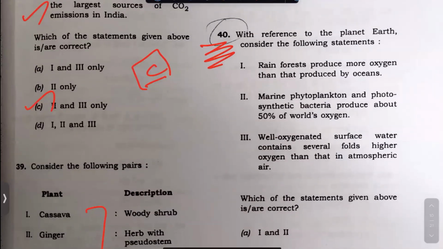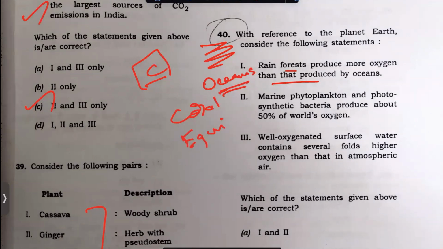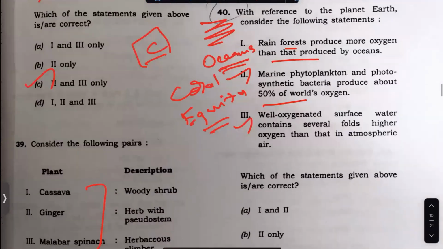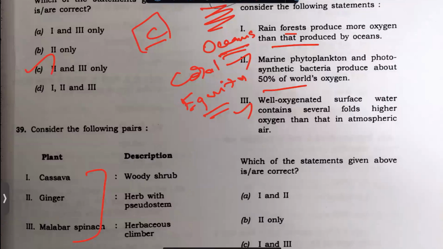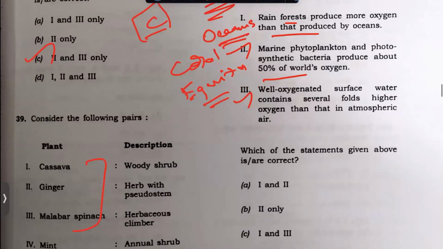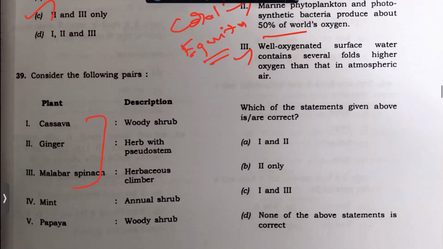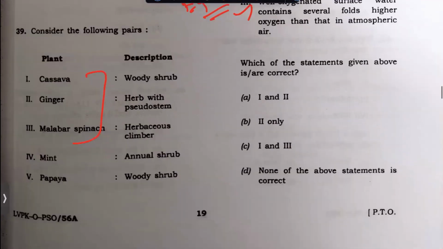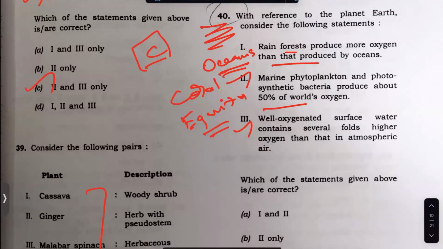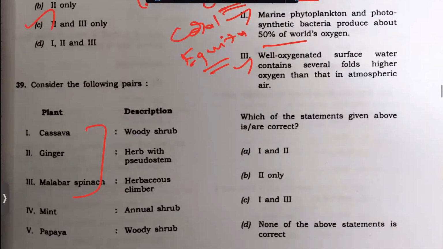This question should have been taken. Rainforests produce more? No, actually oceans. You will see that the oceans are the largest producer. You will have coral reefs like the equatorial rainforest, which has the most rainfall. So you will have this true. Well oxidized, true. You will have marine plankton and phytoplankton producing about 50% of the world's oxygen. True. Water surface contains several fold higher. It's true. 2 and 3 is correct. But okay. Rainforests produce more oxygen than, okay, this is wrong. This is wrong. This is wrong.